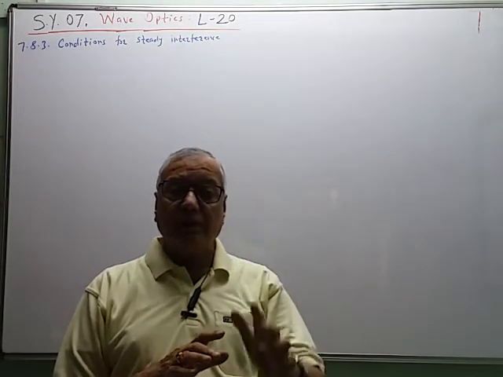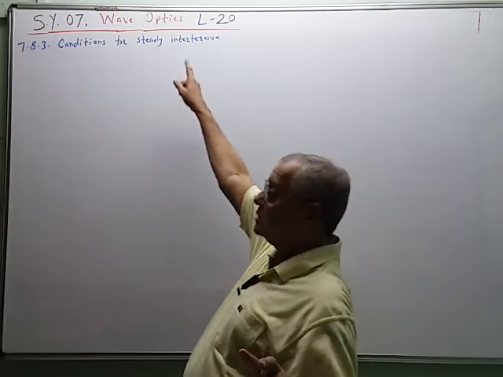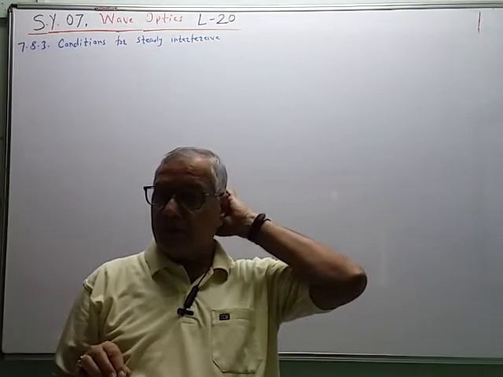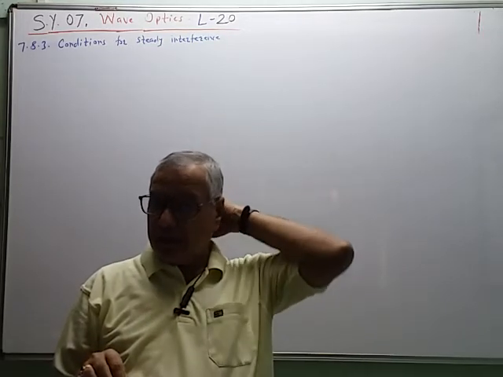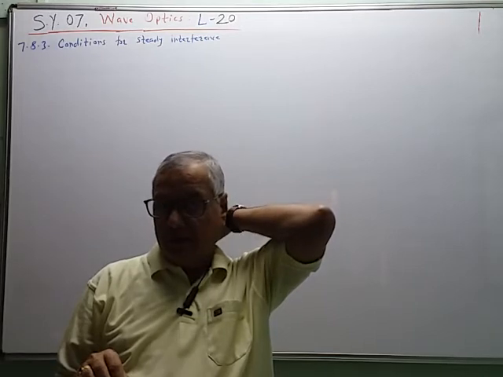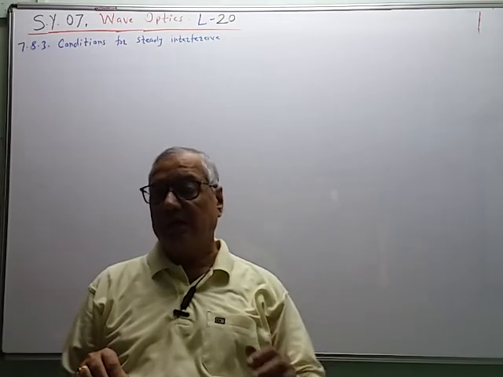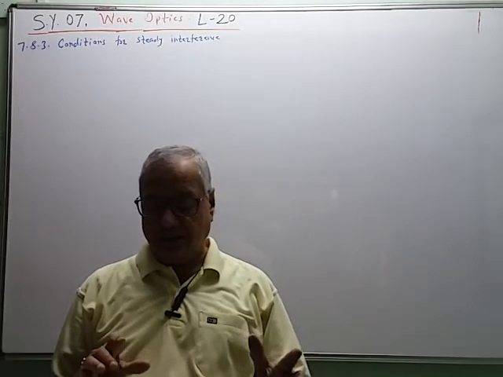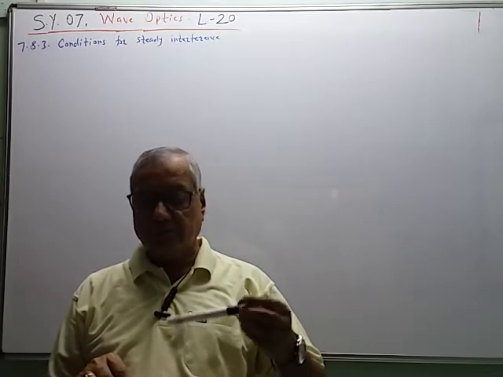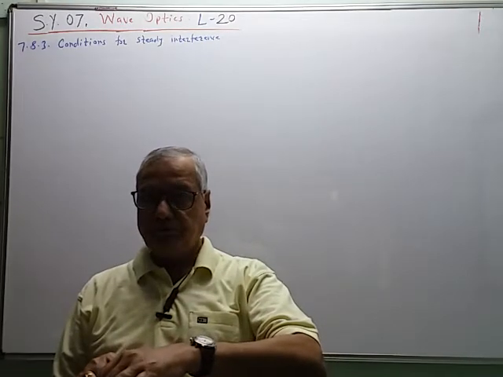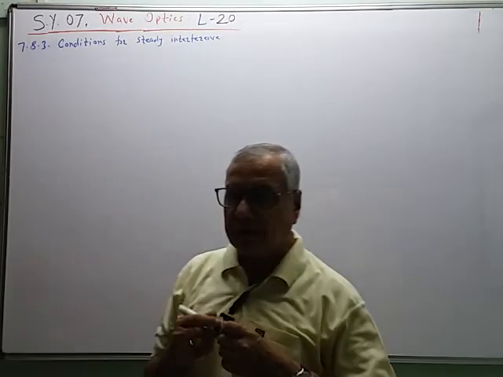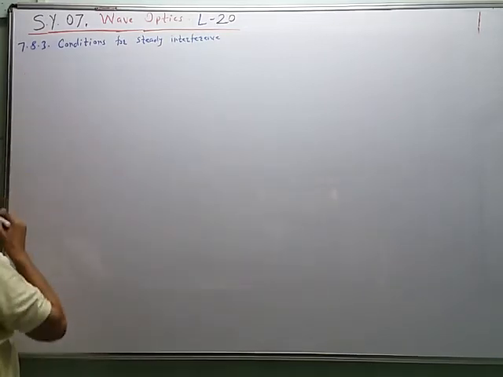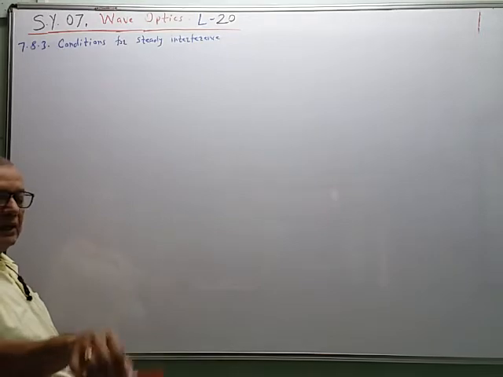When the pattern is called steady or stationary, what are the properties, the characteristics of a stationary or steady interference pattern? How are these characteristics observable, and what are the necessary conditions that we are going to see? What are the requirements of the stationary interference pattern that we will see?